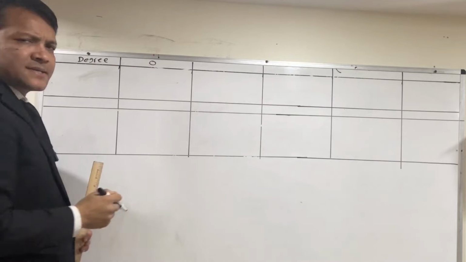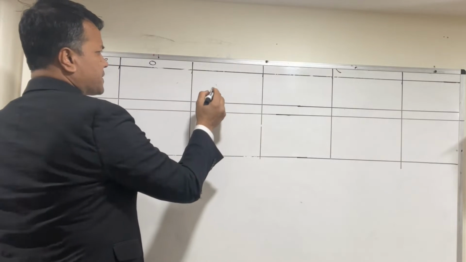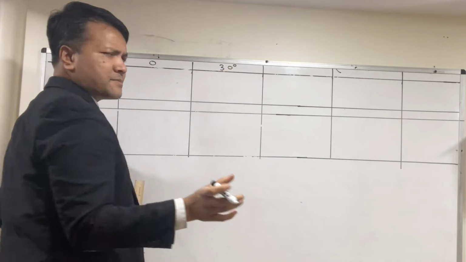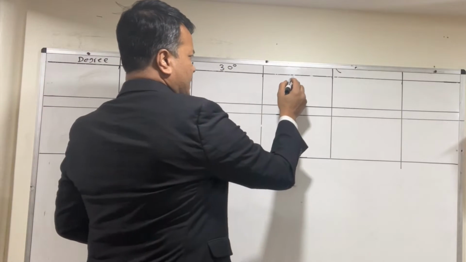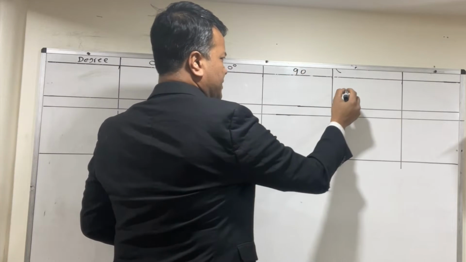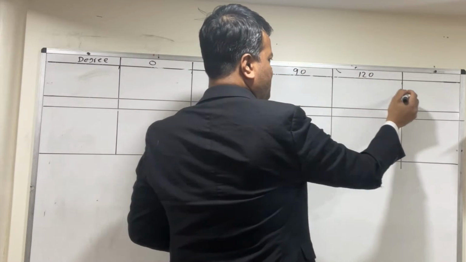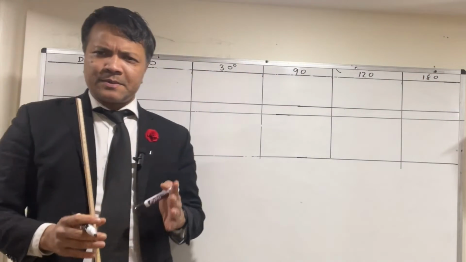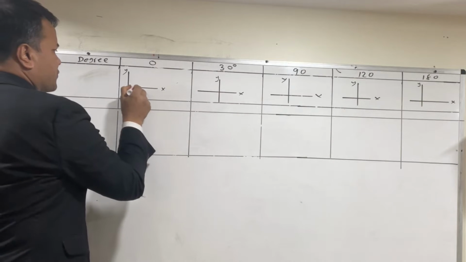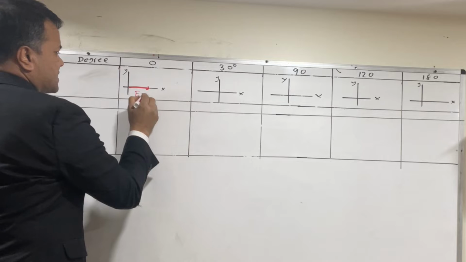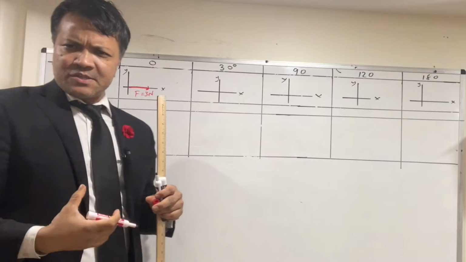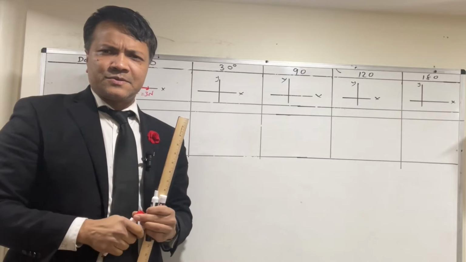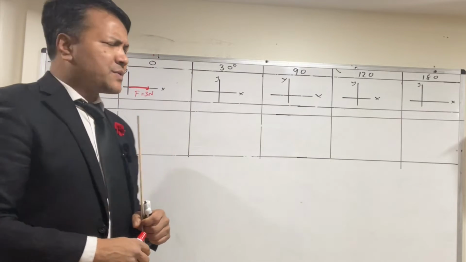Now this vector algebra we're going to, of course, do on the board. You're going to have both at 0 degree, and then this one we're going to have 30 degrees between two vectors, and this is, of course, 90 degrees between two vectors, and this is 120 degrees between the two vectors and 180 degrees between two vectors. And remember, one of them is Fatima al-Fihri. She applies 3 Newton, and this is Fatima. She applies 3 Newton. Of course, the unit Newton wasn't around at that time, and we just want to use Newton. We modernize the unit.